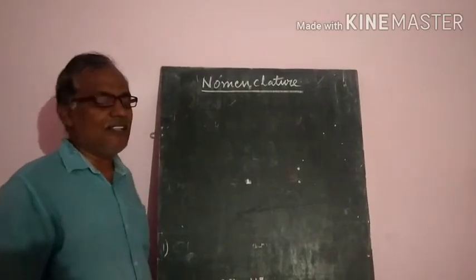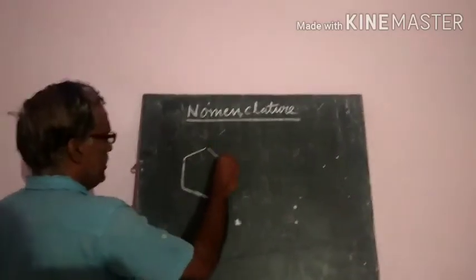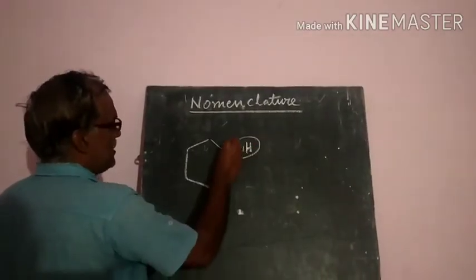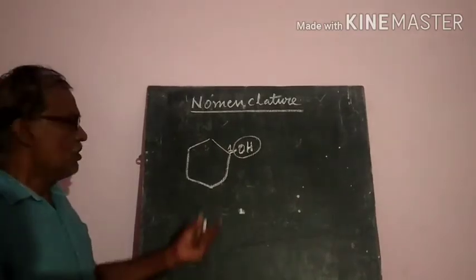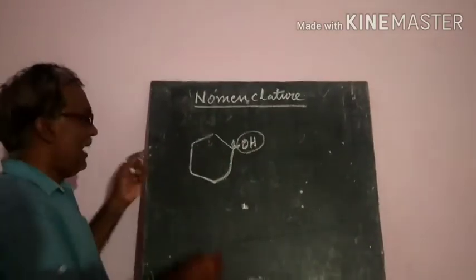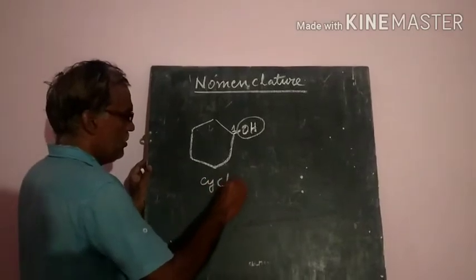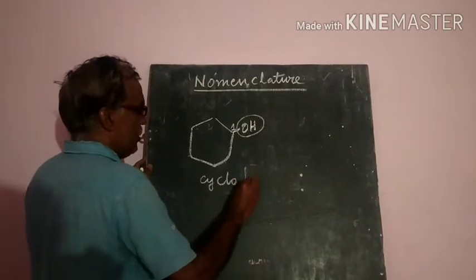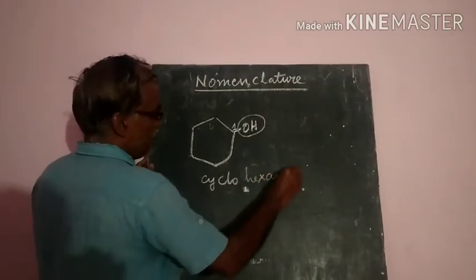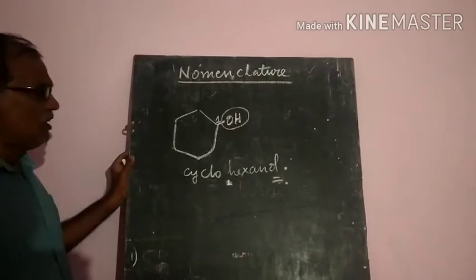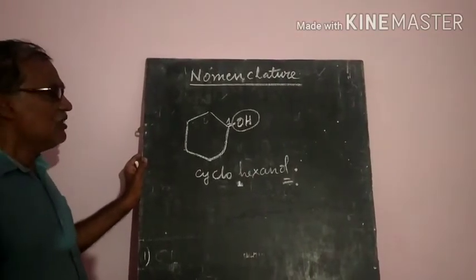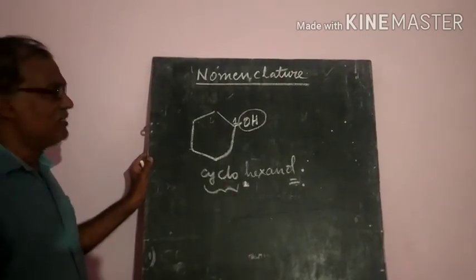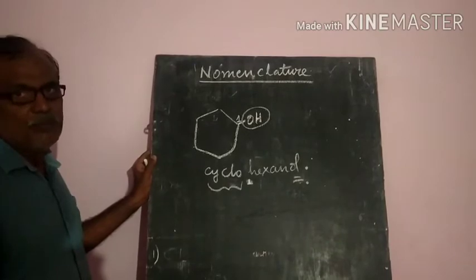For alcohols in cyclic form, wherever the alcohol group is attached, we will take that as the first carbon. For cyclic carbon compounds, we add cyclo. Suppose 1, 2, 3, 4, 5, 6 carbon atoms are there: cyclohexane, and the E of hexane is removed and replaced with OL, so cyclohexanol. We just add the word cyclo to the name. That is the nomenclature of cyclic alcoholic compounds.